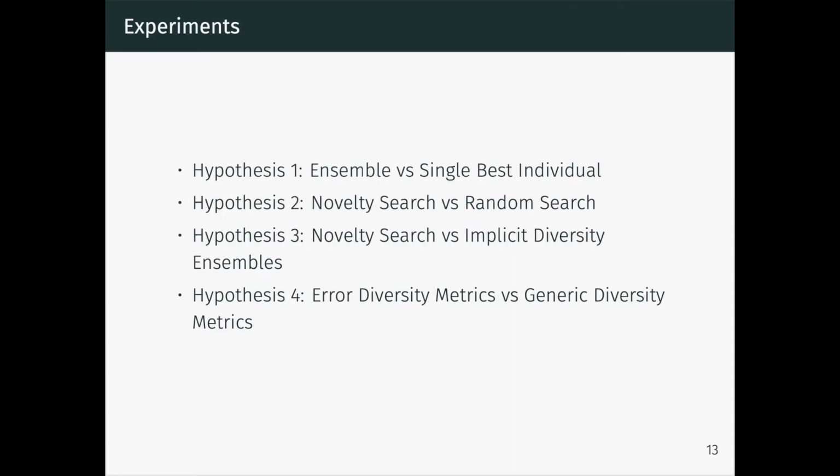We have conducted experiments to test 4 hypotheses. The first one states that ensembles will outperform their single best member. The second hypothesis states that novelty search will lead to higher performing ensembles than random search. And the third hypothesis states that novelty search will lead to better ensembles than those created with implicit diversity methods. The last hypothesis states that error diversity metrics, that is, metrics that focus more closely on the errors made by different models, perform better than generic diversity metrics.